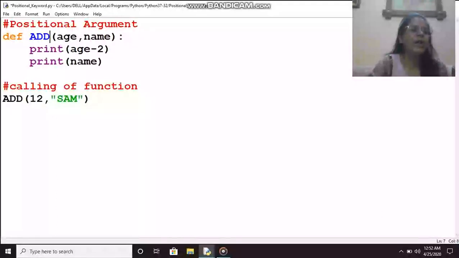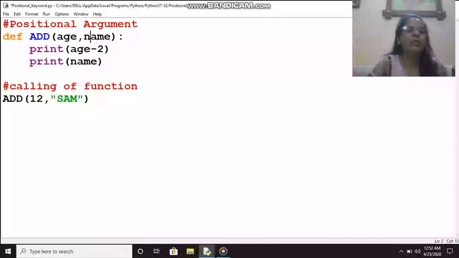So when this function is called, 12 will go to age and Sam will go to name, meaning position wise, first to first and second to second.